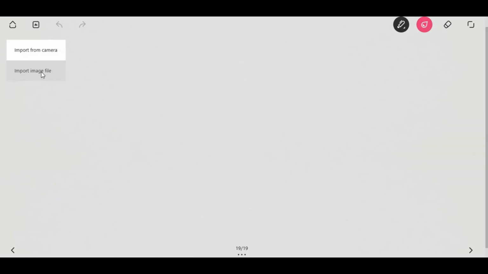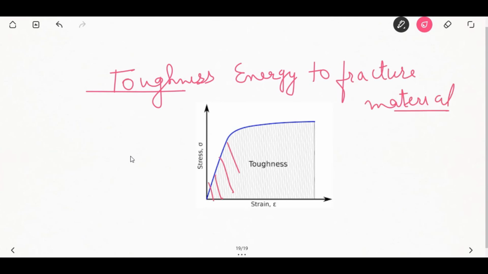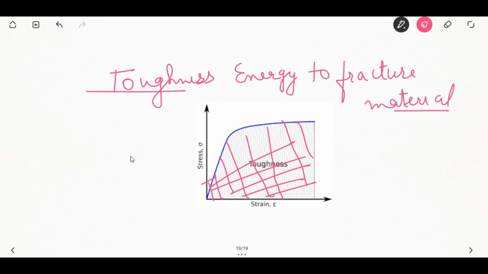Next comes the toughness. Toughness is the energy required to fracture a material. Toughness is measured as the total area under the stress strain graph. Next comes the brittleness. A brittle material fractures at or near its proportional limit. Brittleness is the opposite of toughness.